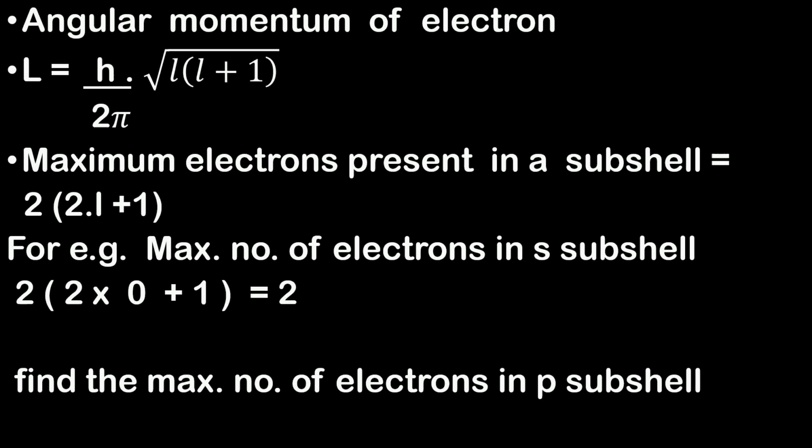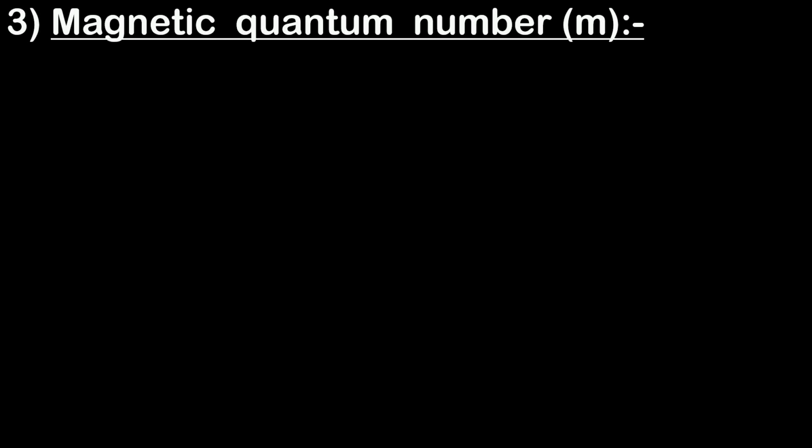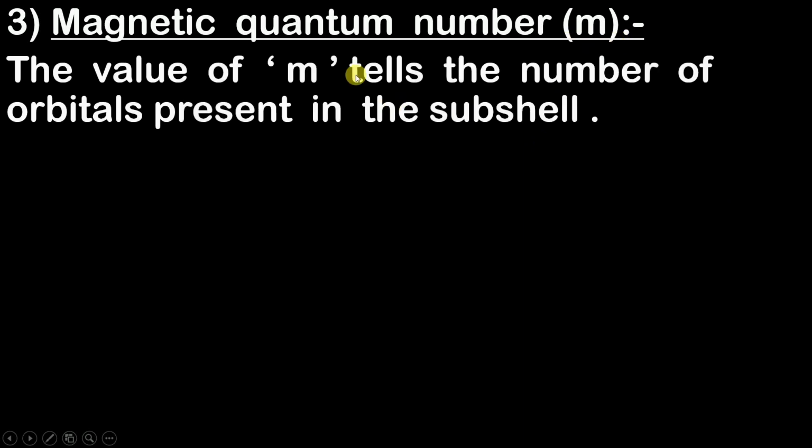Okay. So now moving ahead to our third quantum number, that is nothing but the magnetic quantum number. Now what is the use of this magnetic quantum number, which is represented by m? Let's understand that. The value of m tells us the number of orbitals present in the subshell.